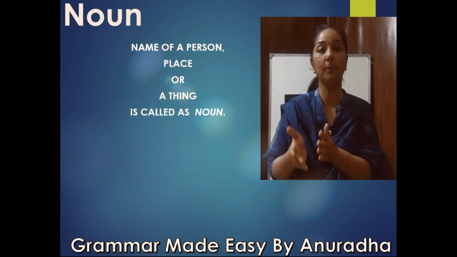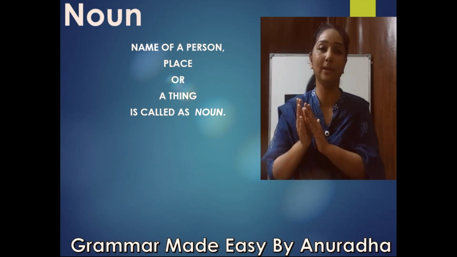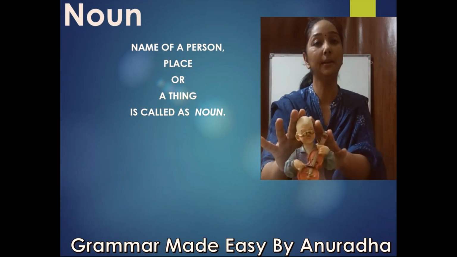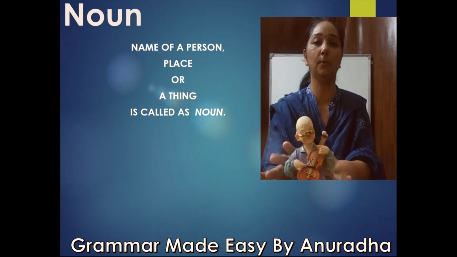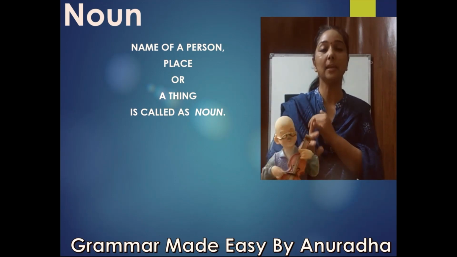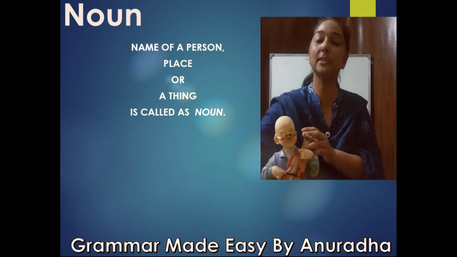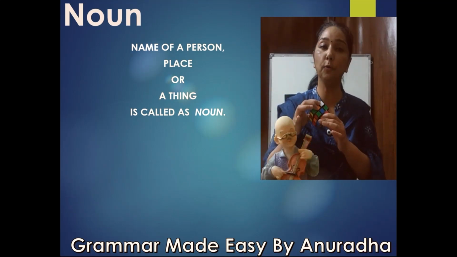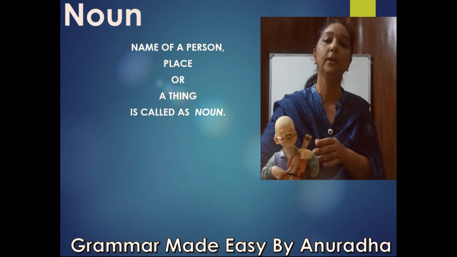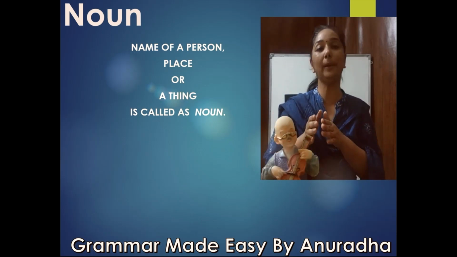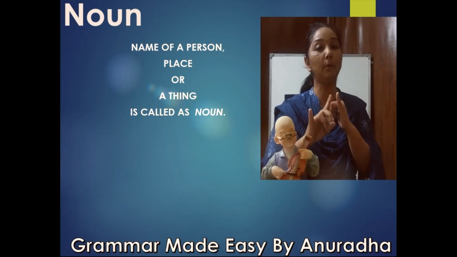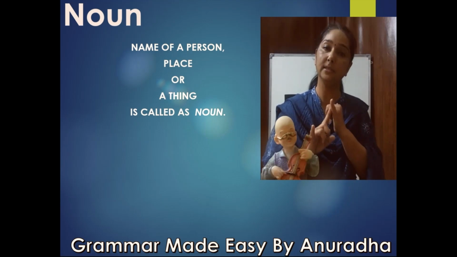Now, if I talk about the name of a person, let's say Mr. David, Mr. David is a noun. So, a name is a noun. When I talk about a place, let's say Delhi, Delhi is a noun. When I talk about things, let's say this Rubik's cube, this is again a noun. So, logically speaking, the name of a person, the name of a place, the name of a thing is a noun.